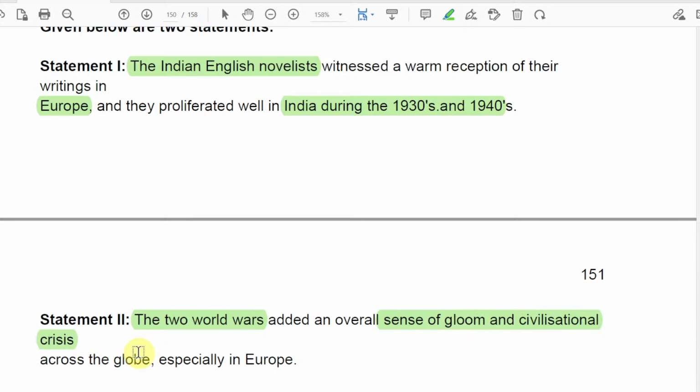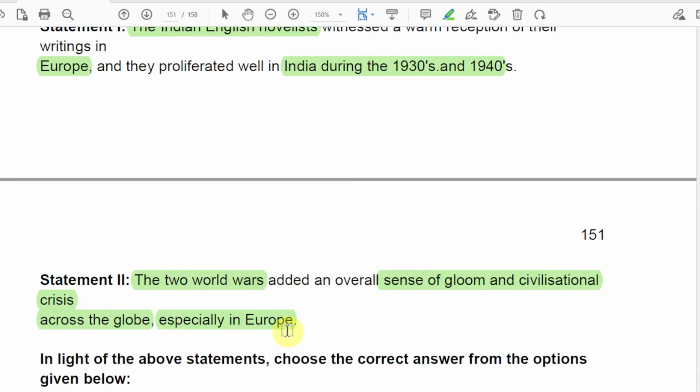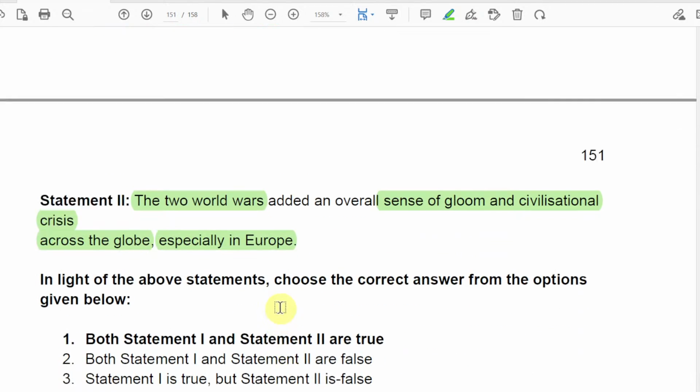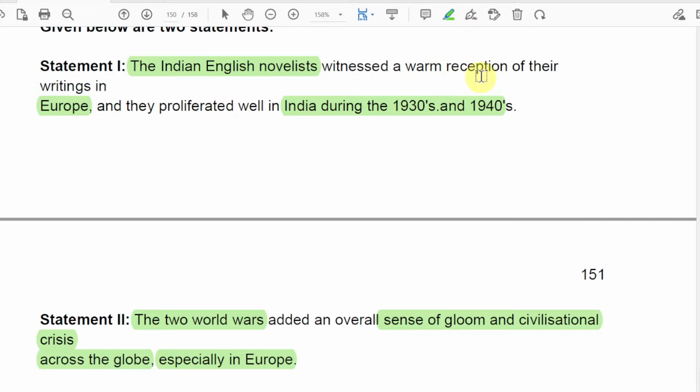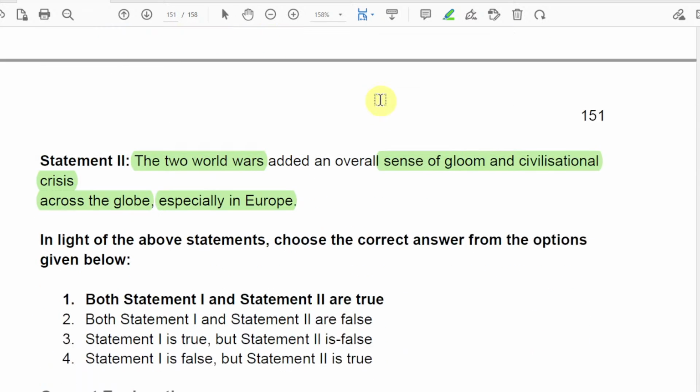Of course, if there was war, there will be gloom, sadness, and crisis across the globe, especially in Europe. That is true. Statement second is definitely true, and the first one we can understand is also true.